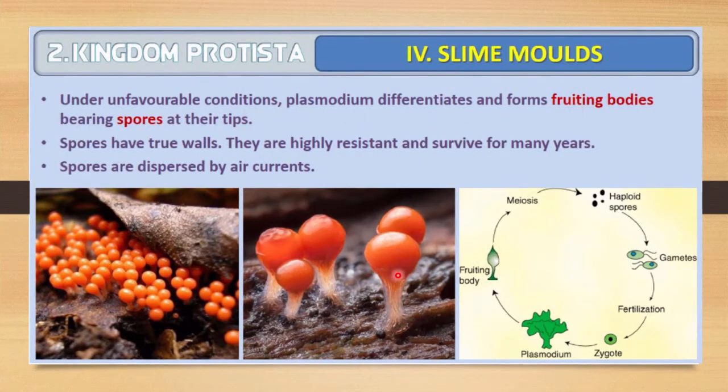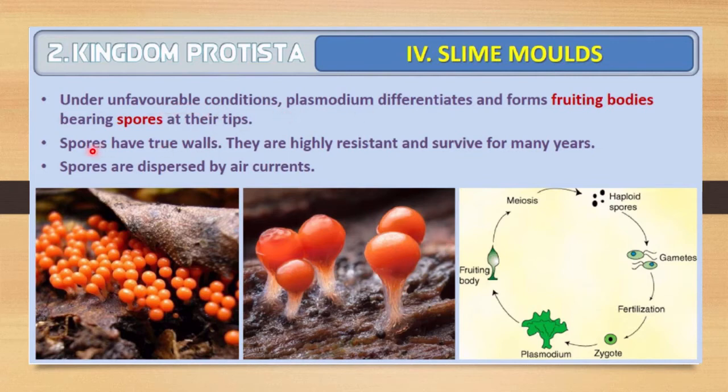Here you can see the fruiting bodies, and they bear spores at their tip. This is the fruiting body, and this is the tip of the fruiting body in which some spores will be found, and this situation occurs during the unfavorable condition.